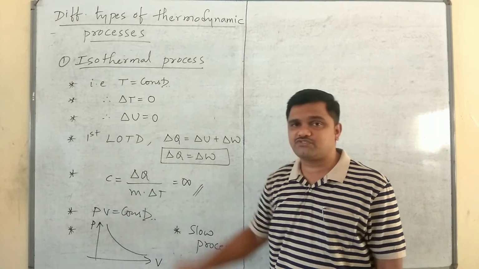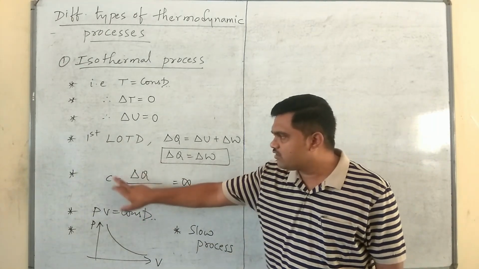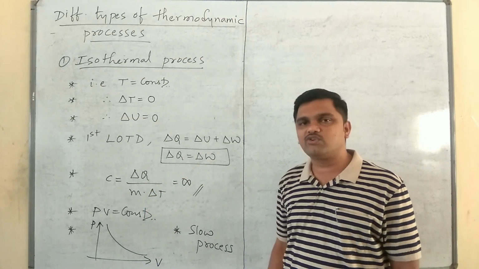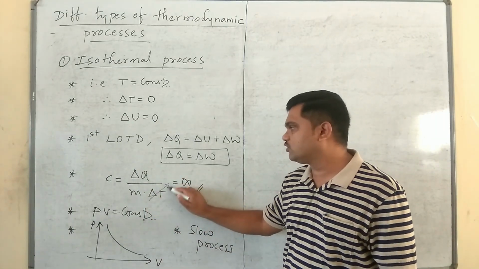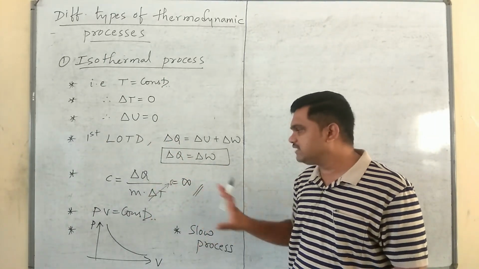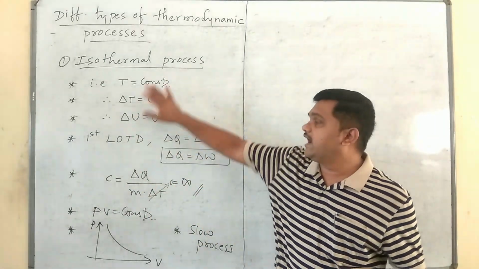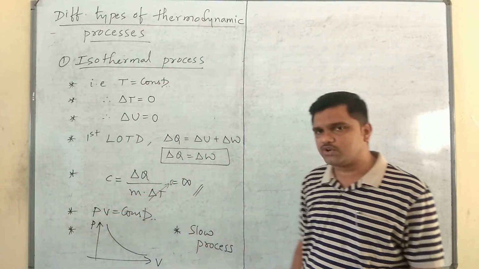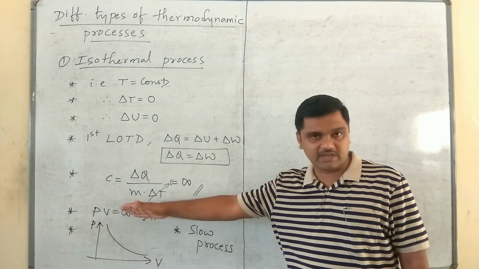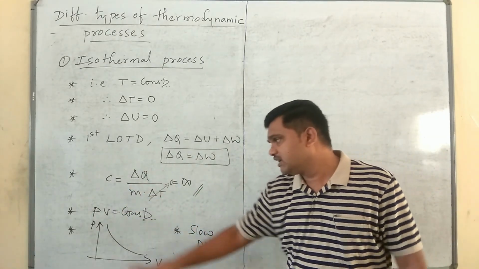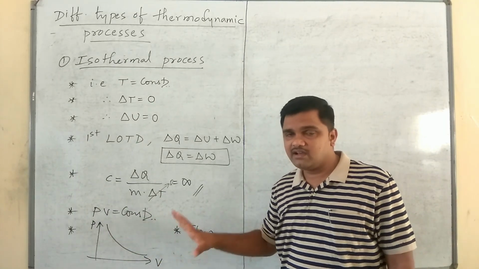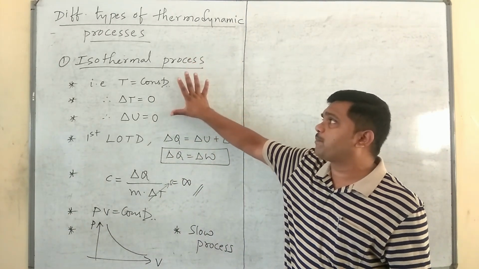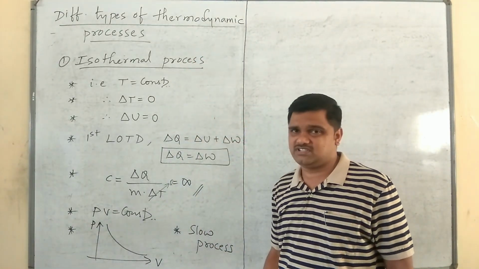And if you come to the value of specific heat capacity, it becomes delta Q divided by M into delta T, that is equal to infinity, as delta T is equal to 0. Anything by 0 is infinity. And it obeys Boyle's law, PV is equal to constant. If you go for the graphical representation, that is the PV diagram, then we will get one rectangular hyperbola. Next, if we come to the property of the isothermal process, it's a slow process.